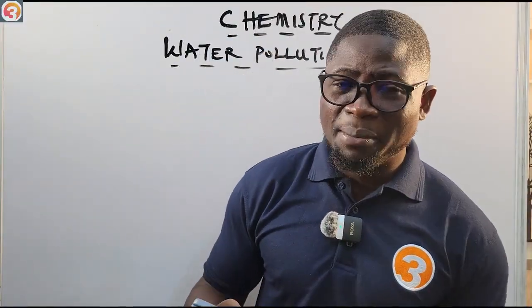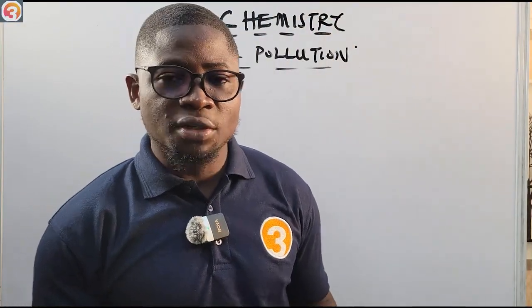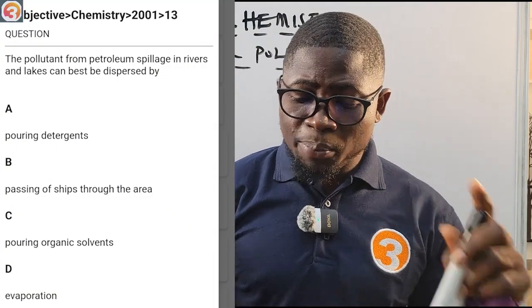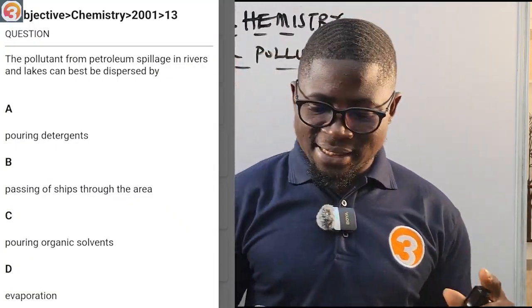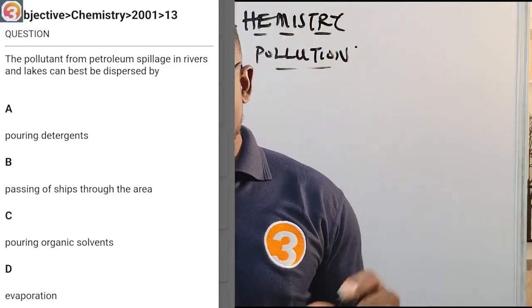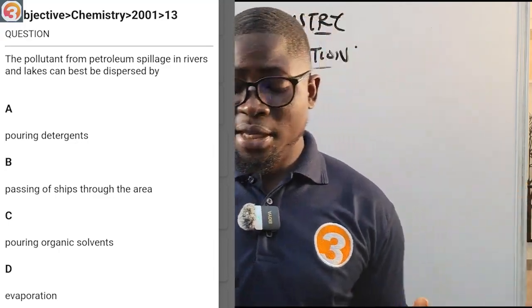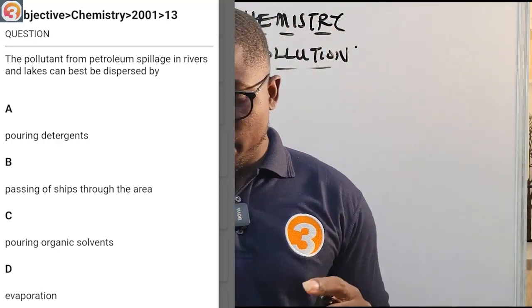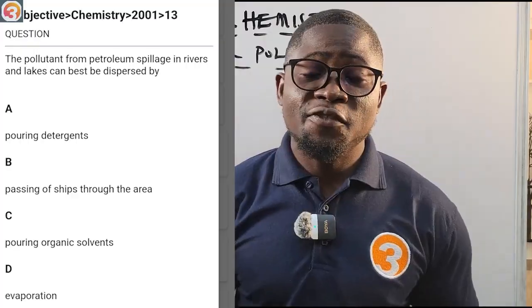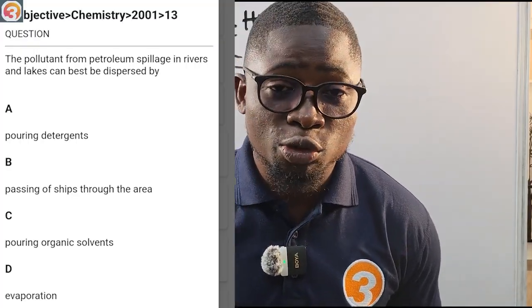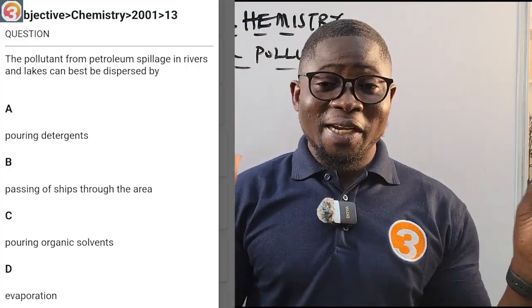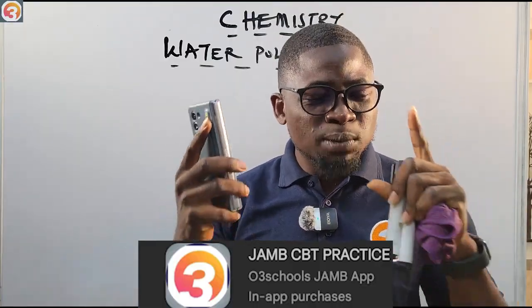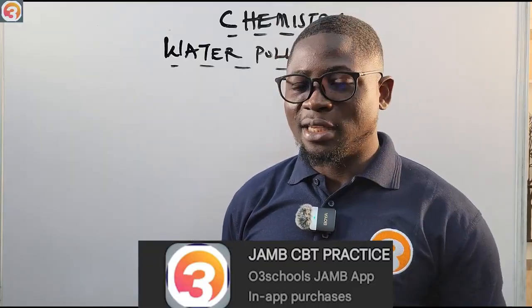We're going to see a question from the app right now. This is 2001 question number 13. It is being displayed on your screen right now. The pollutant from petroleum spillage in rivers and lakes can be dispersed by A, pouring detergent, B, passing of ships through the area, C, pouring organic solvents, D, evaporation. If you are in an exam condition, what would you choose? With this, you are going to get the answer to this question and many more questions at the end of the class. So please stay put to the end of the class.